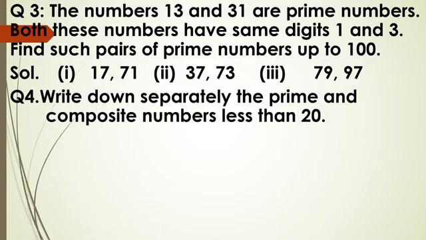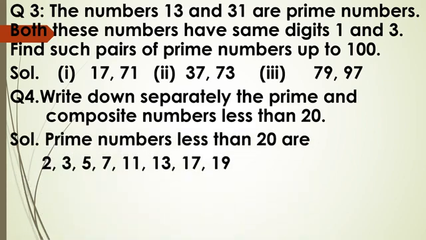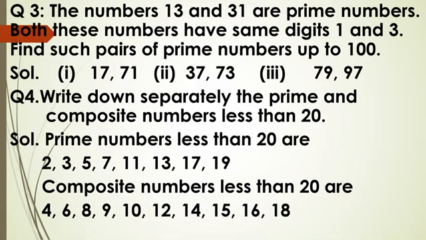Now see question number 4. Write down separately the prime and composite numbers less than 20. Prime numbers less than 20 are 2, 3, 5, 7, 11, 13, 17 and 19. And composite numbers less than 20 are 4, 6, 8, 9, 10, 12, 14, 15, 16 and 18. 20 is also there, but we have to write down less than 20. So we will not write down 20. Question number 5.